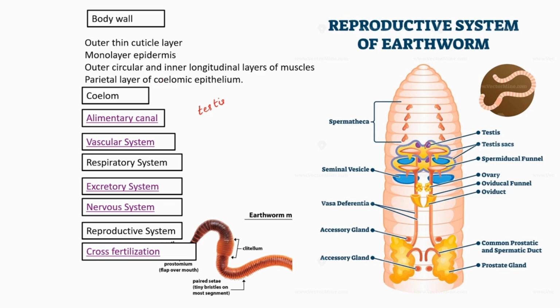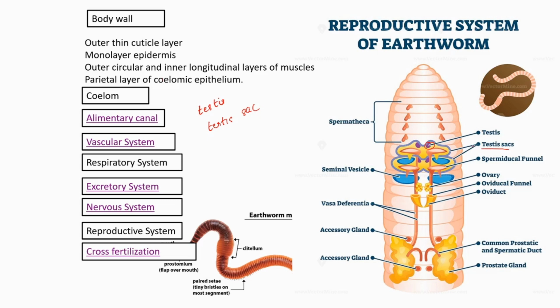This is the testis, then the testis sac is there. Two pairs of testes are actually present, one pair and the second pair, and the testis sac is there.